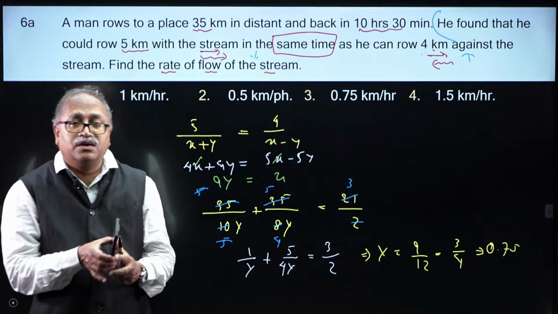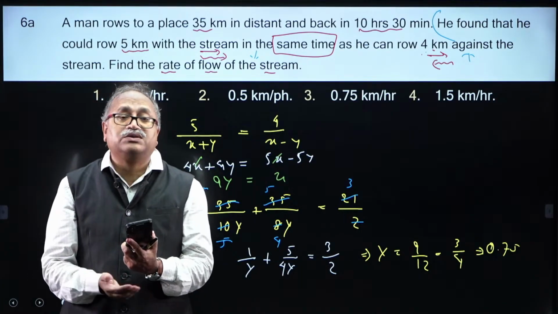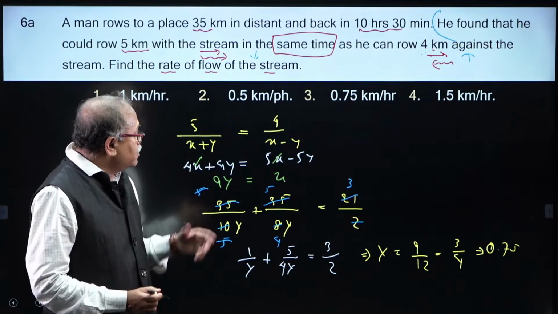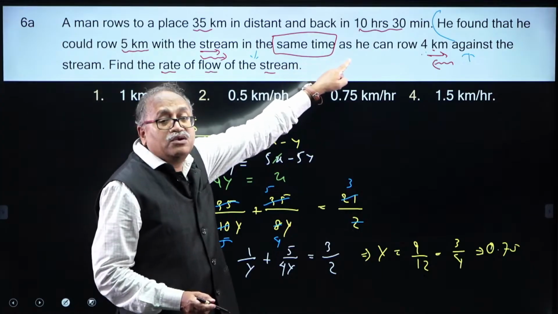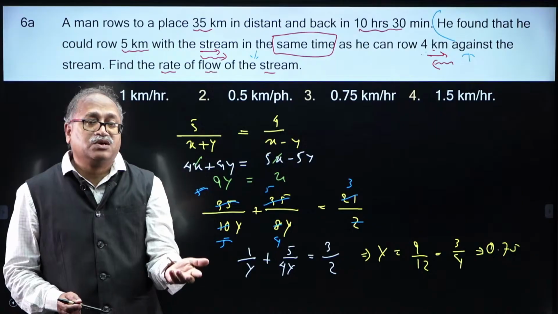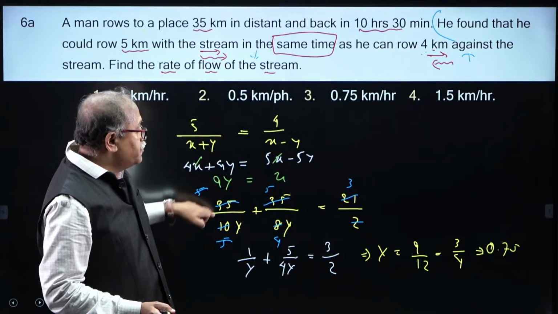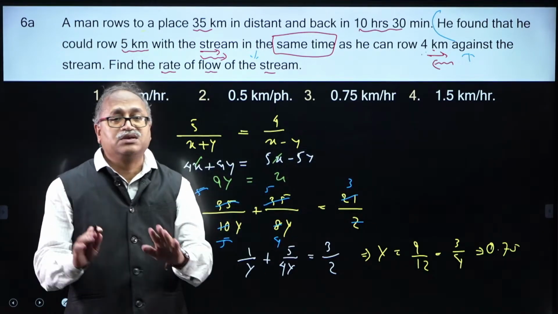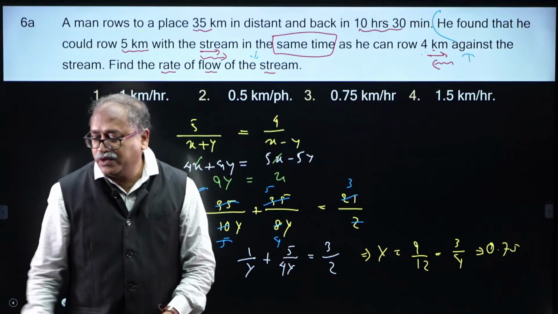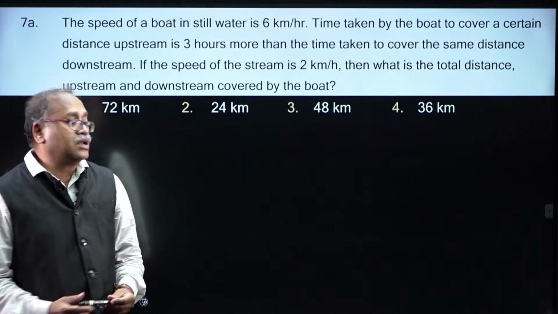This much is done by Aman within no time, so did Pandu answer the question. Both of you are extremely competitive. The moment you understood that I have the equation, left and right hand side, so I can convert x in terms of y, y in terms of x, and once I know that, the total time is given to us. So, that is 35 by downstream plus 35 by upstream is equal to the time given, and solving the equation you get the answer. Well done, my dear friends. I am moving on to the next one. Let me see, I think in boats and streams, this is the last question.